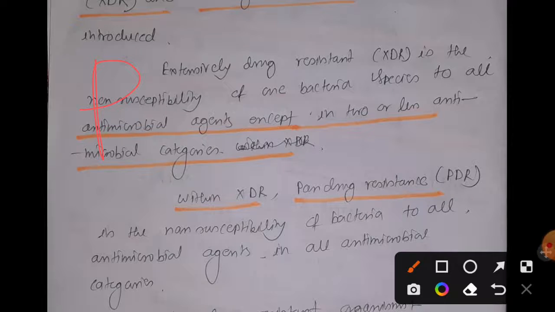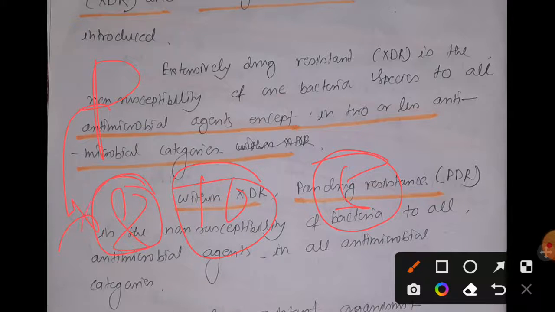P is the microorganism, so there are 10 antimicrobial categories present, and in each category there are 5 antimicrobial agents. Now P has developed resistance towards 8 antimicrobial categories, and each of the antimicrobial drugs present in those 8 categories.